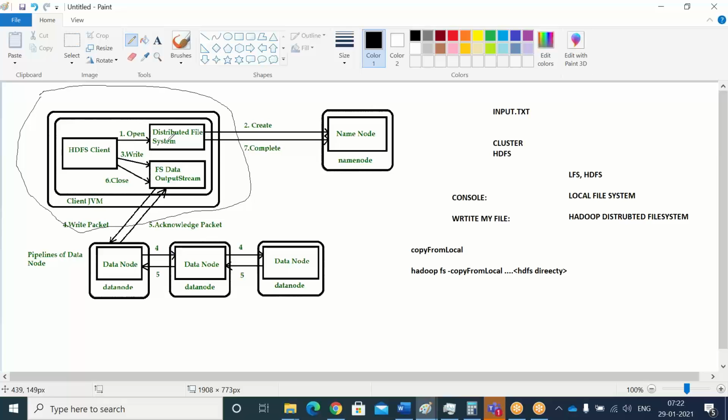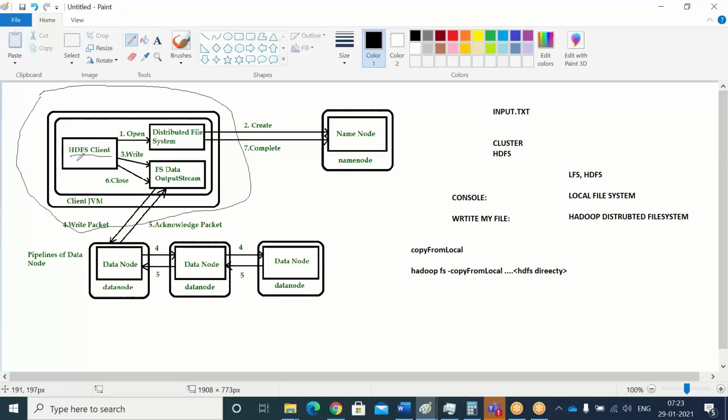At that time, what happens? This HDFS client is nothing but a process. The way a normal CPU process runs on my laptop, in the same way in HDFS, the distributed file system, a client exists. Don't confuse the edge node client with the normal client. On each and every machine there is a process available, and that process is the client JVM. This we call the HDFS client. That means through the terminal you are giving the command to your Hadoop cluster, right? By copyFromLocal through the terminal.